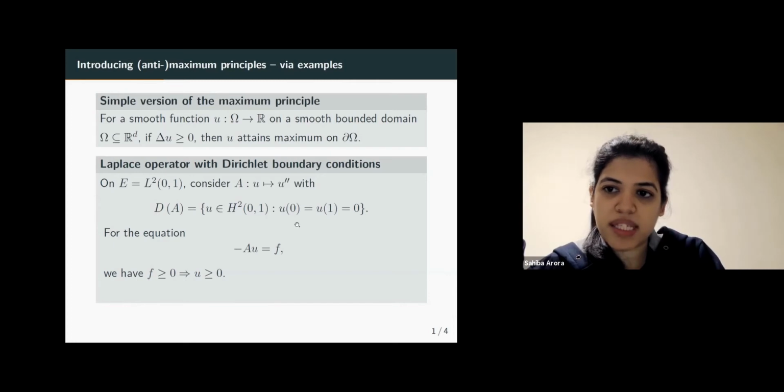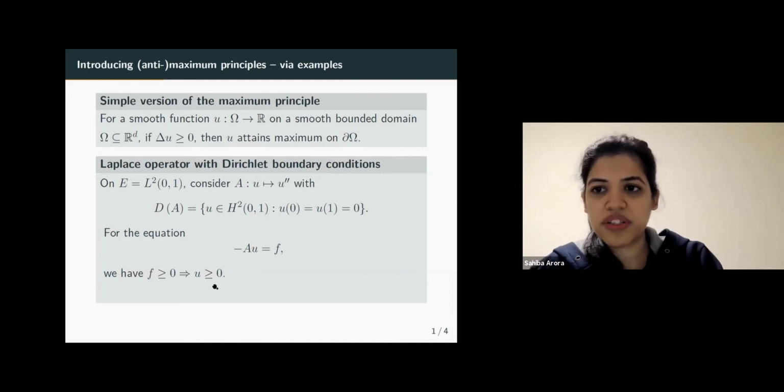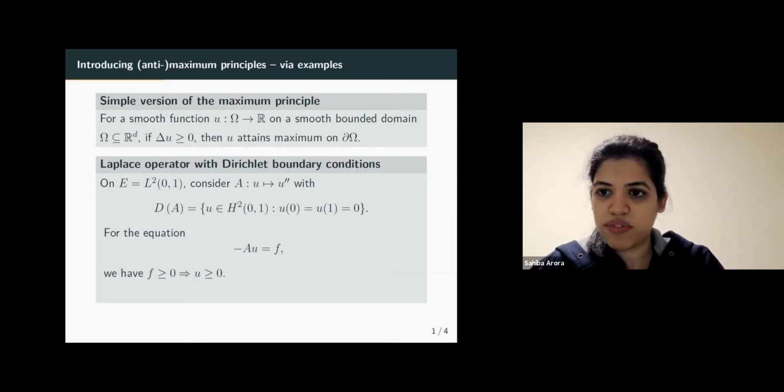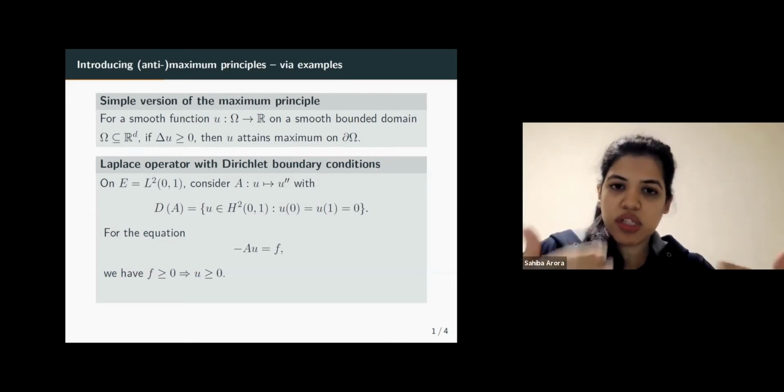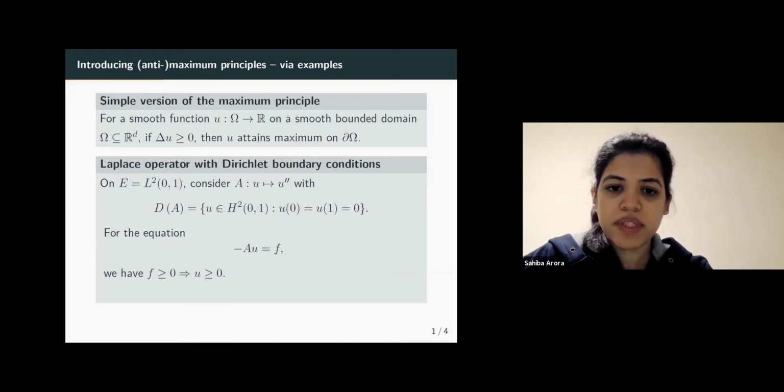So 0 is the maximum. That means that minus u has to be less than or equal to 0, or equivalently, u has to be greater than or equal to 0. And here, since we are on an L2 space, positivity just means that the function is positive almost everywhere. So this is the consequence of the maximum principle.